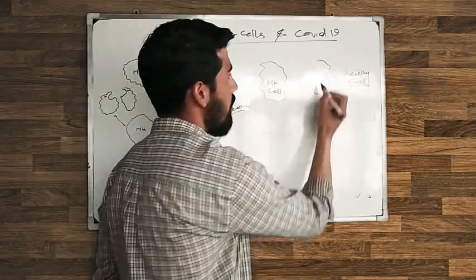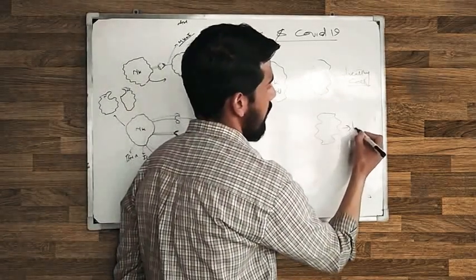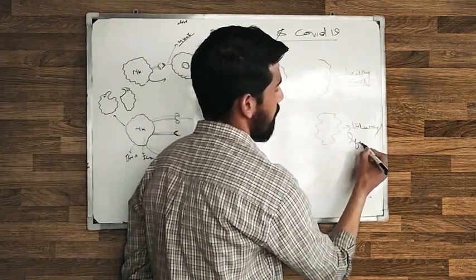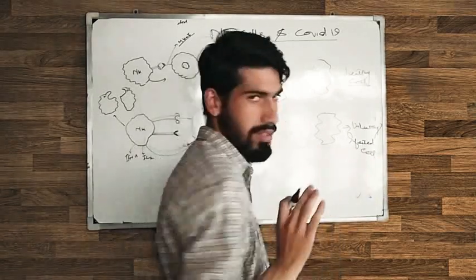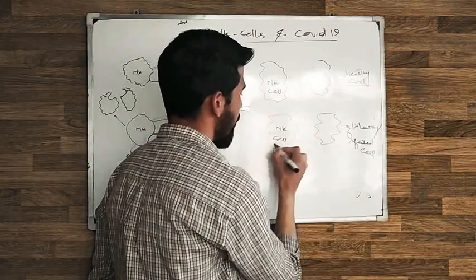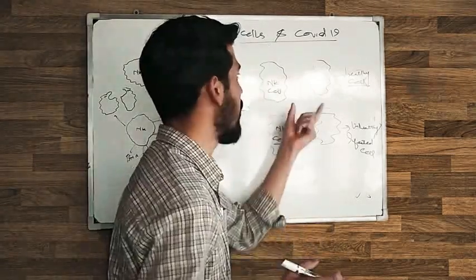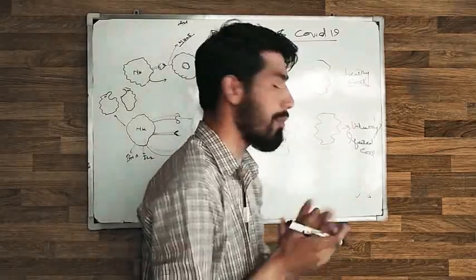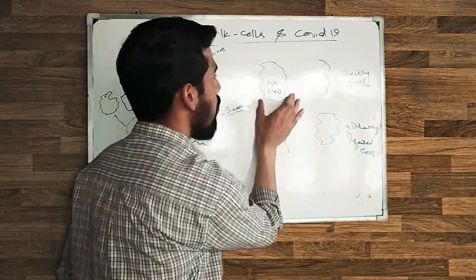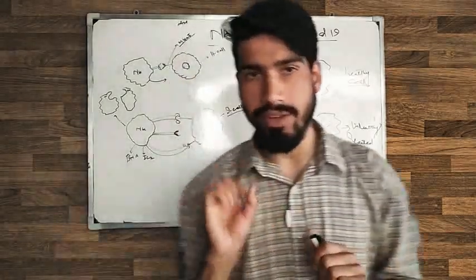This is a healthy cell, and here is an unhealthy or infected cell. Here is also an NK cell, natural killer cell. There are two cases. In the first case there is a healthy cell, and in the next case there is an infected or unhealthy cell. We see what the role of the NK cell is towards the healthy cell and towards the unhealthy or infected cell.